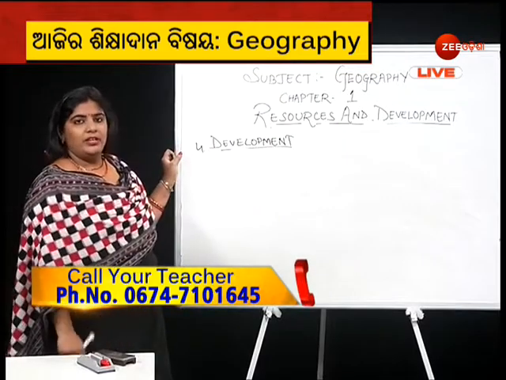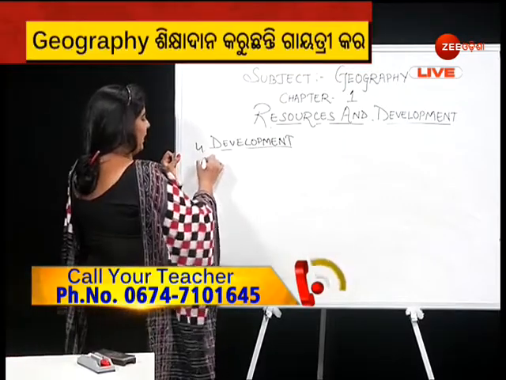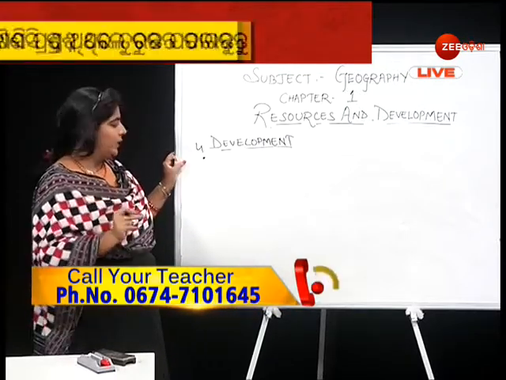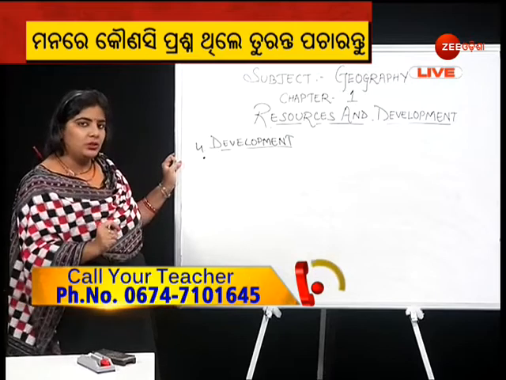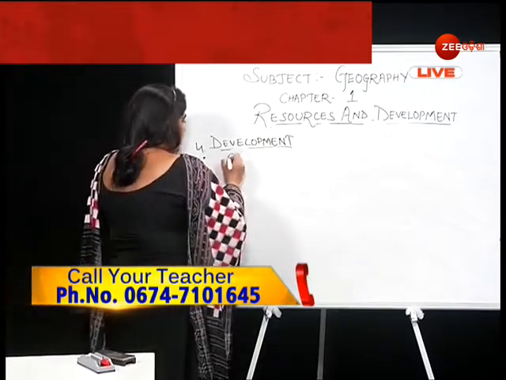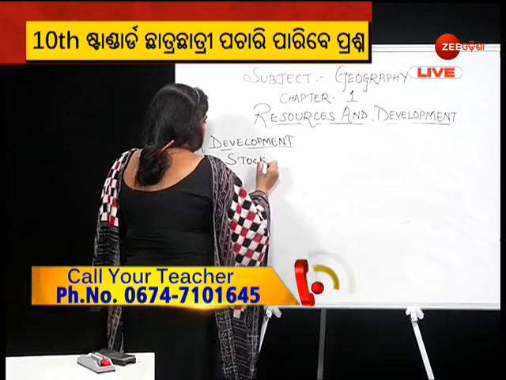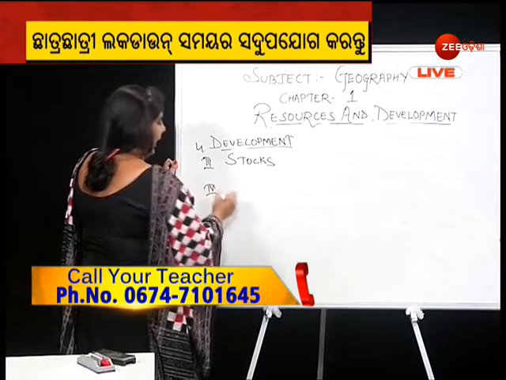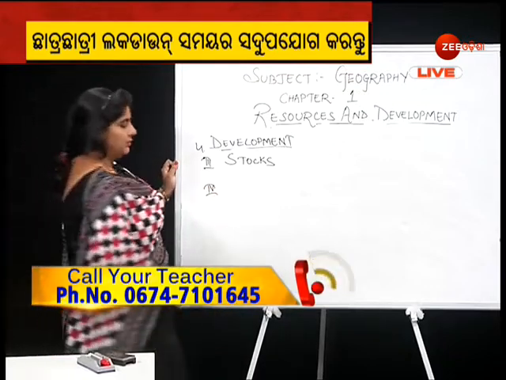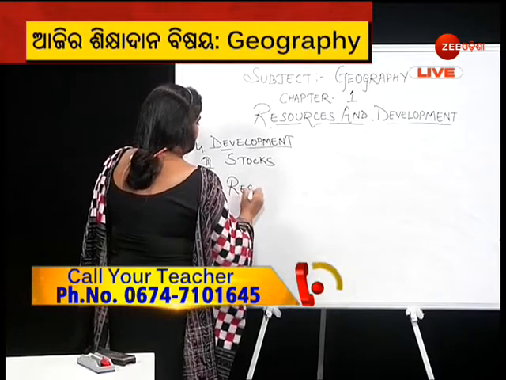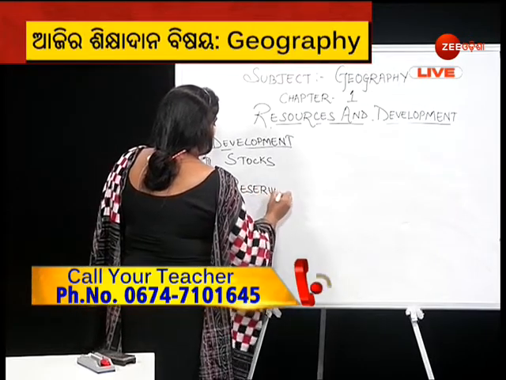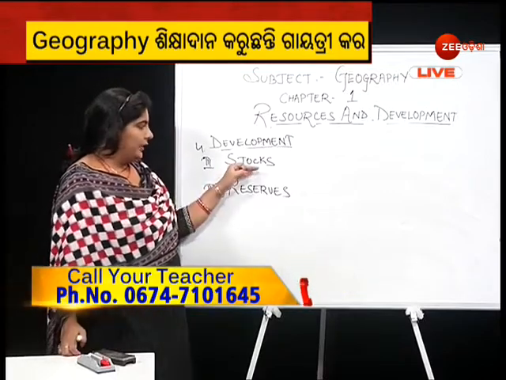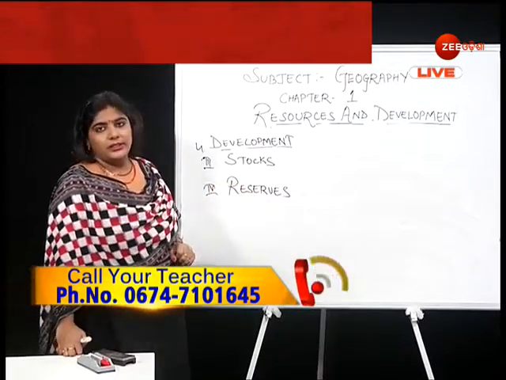So on the basis of development, we have explained two classifications. First one was actual or developed resource. Second one was potential resource. The third one is stocks, and the fourth one is reserves. Now, what exactly do we mean by stocks and then reserves?